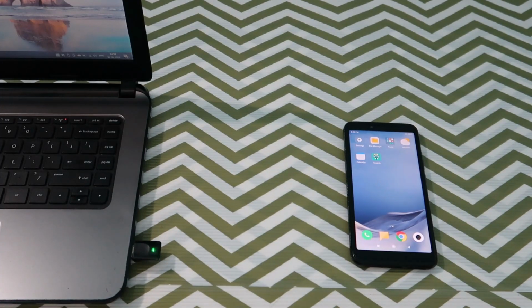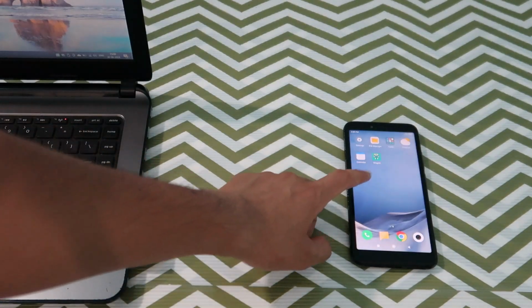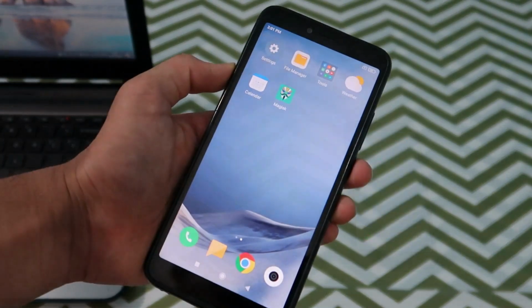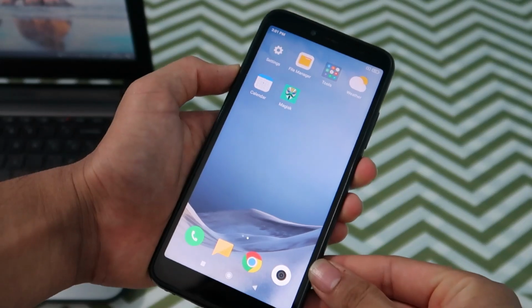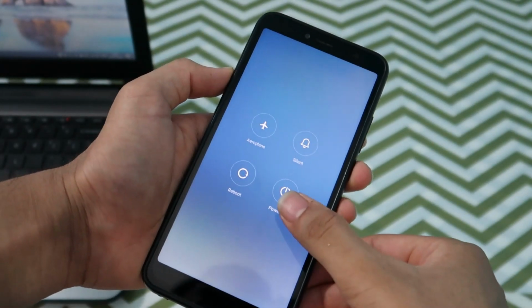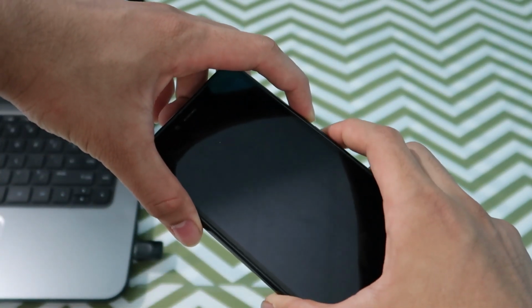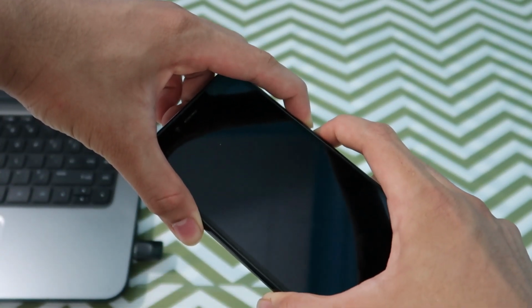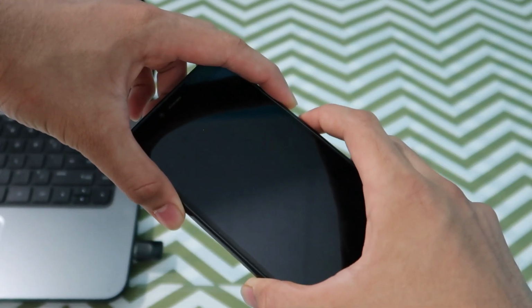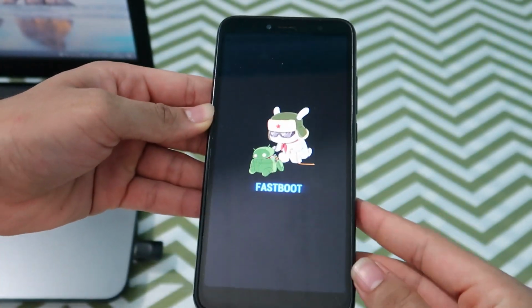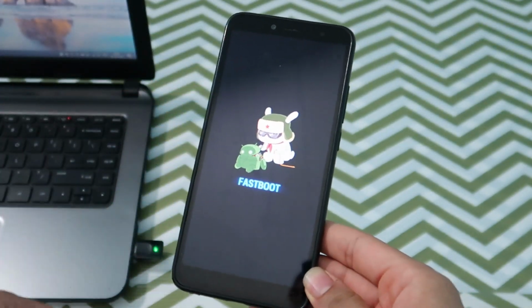Okay, so before we start, your phone should enter the fastboot mode. Let me show you how to enter your phone into the fastboot mode. So let us power off the phone first. Once the phone is powered off, you have to press the volume down and power button together. Now this phone enters the fastboot mode. Now let's connect your phone with the PC.